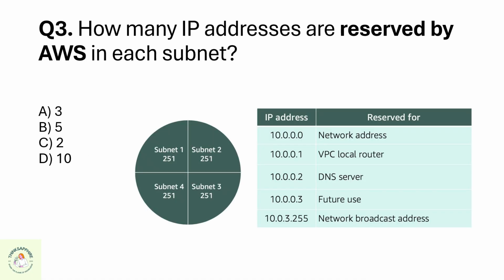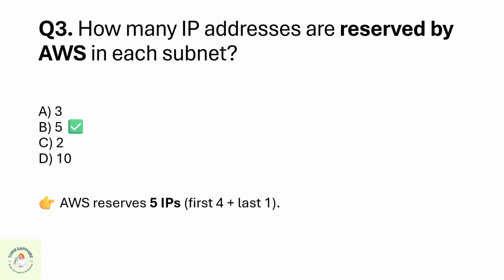Question 3. How many IP addresses are reserved by AWS in each subnet? A 3, B 5, C 2, or D 10? The correct option is B 5.